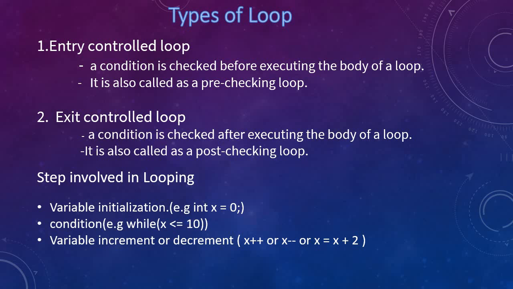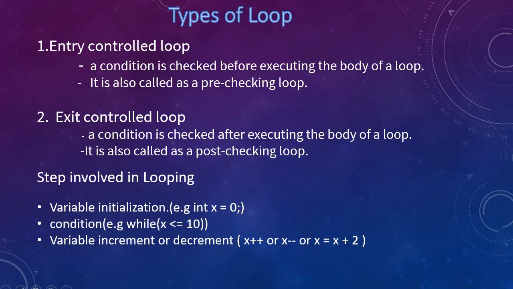Like if x is equal to 0, this loop will check each and every time whether this x value is less than or equal to 10. It means the loop executes a set of statements for x from 0 to 10.